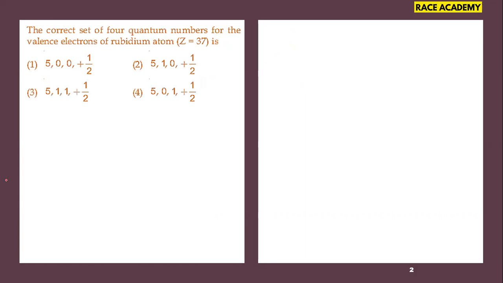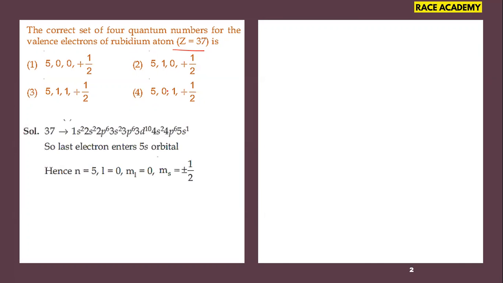Here they have given a question: the correct set of 4 quantum numbers for the valence electrons of a rubidium atom, whose Z value is given as 37. They're asking us to identify the quantum numbers.